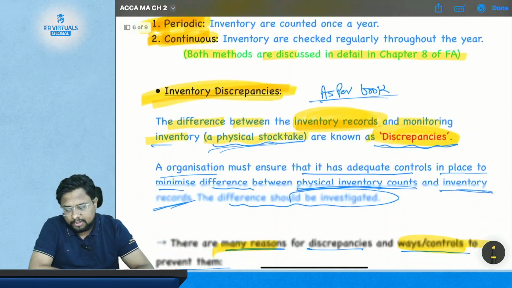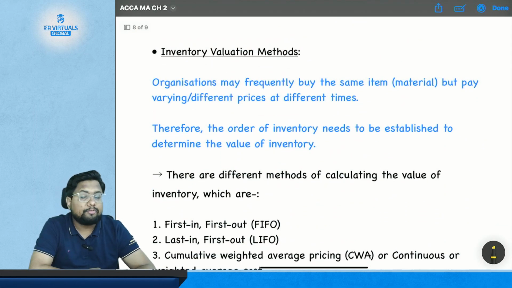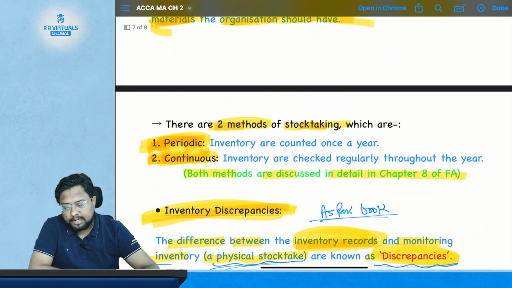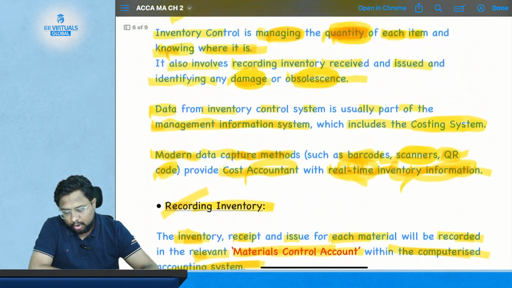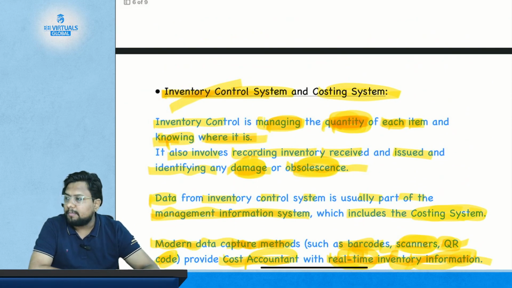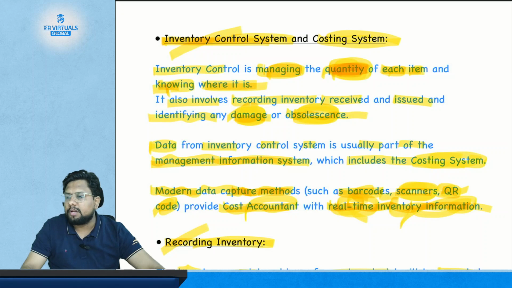Now we have discussed this topic also. The last topic for the day and for the chapter is inventory valuation methods. But before going to this topic, I request you to take 5 minutes to read all the topics that we have studied today, so that you will be able to understand the upcoming topic. Read this slowly, and then we will come back and complete the last topic for the chapter.